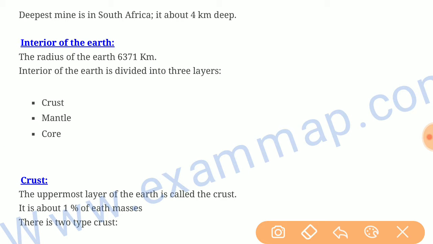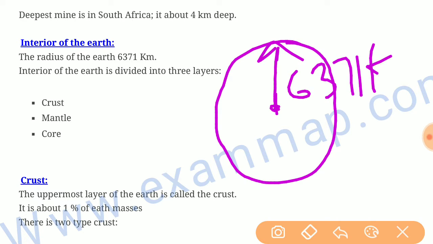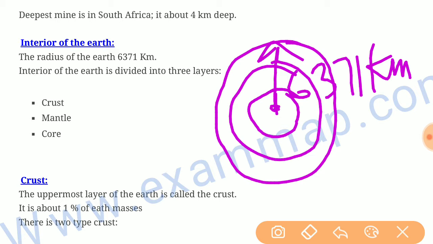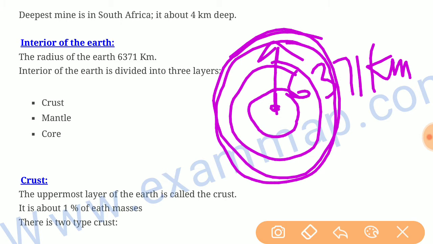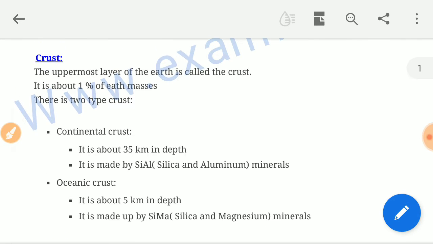Interior of Earth. The radius is the line taken from the center of the circle. The radius of the Earth is 6371 kilometers. The interior of Earth is divided into three layers: core, mantle, and crust. Crust is the uppermost layer of the Earth.